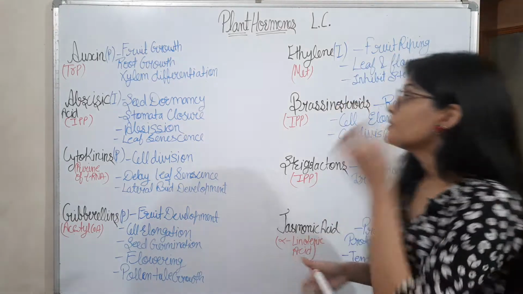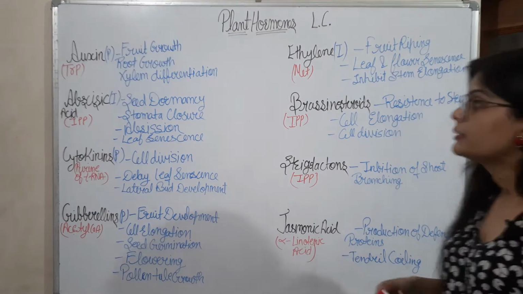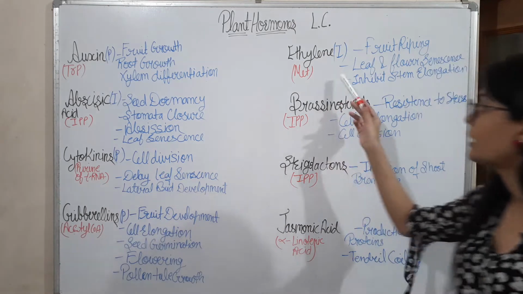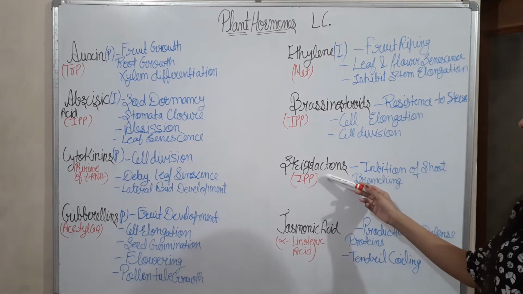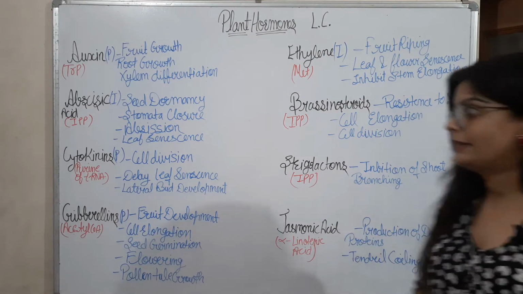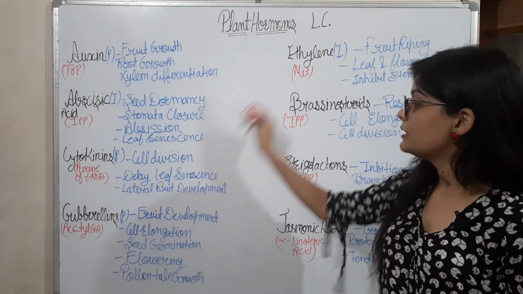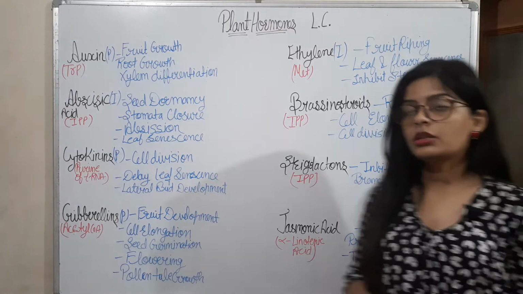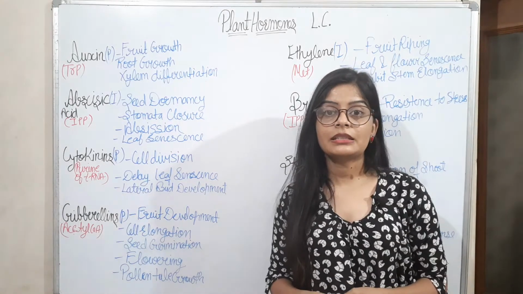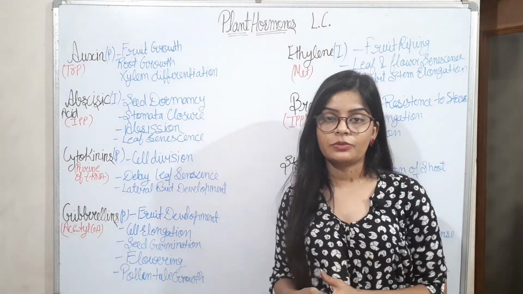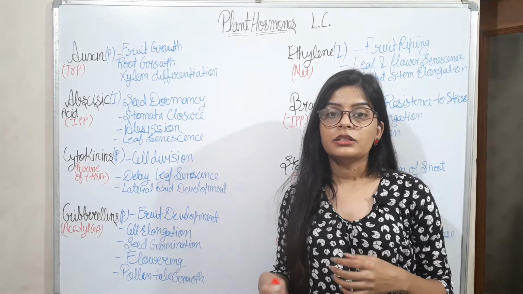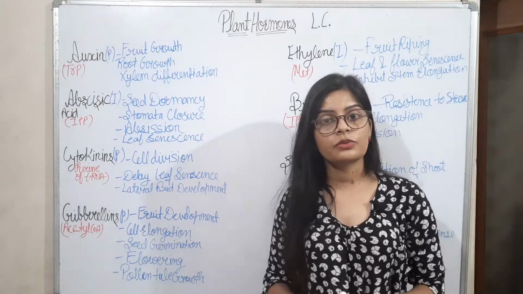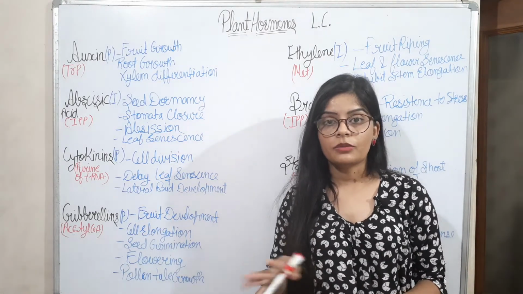Okay. So there are some plant hormones like auxin, abscisic acid, cytokinin, gibberellin, ethylene, brassinosteroid, strigolactones and jasmonic acid. These five are major hormones. There are some promoters and inhibitors. Promoter means it helps to promote the function of the cell, it stimulates the cell to do its process, and inhibitor hormones are the hormones which inhibit the process of the cell.